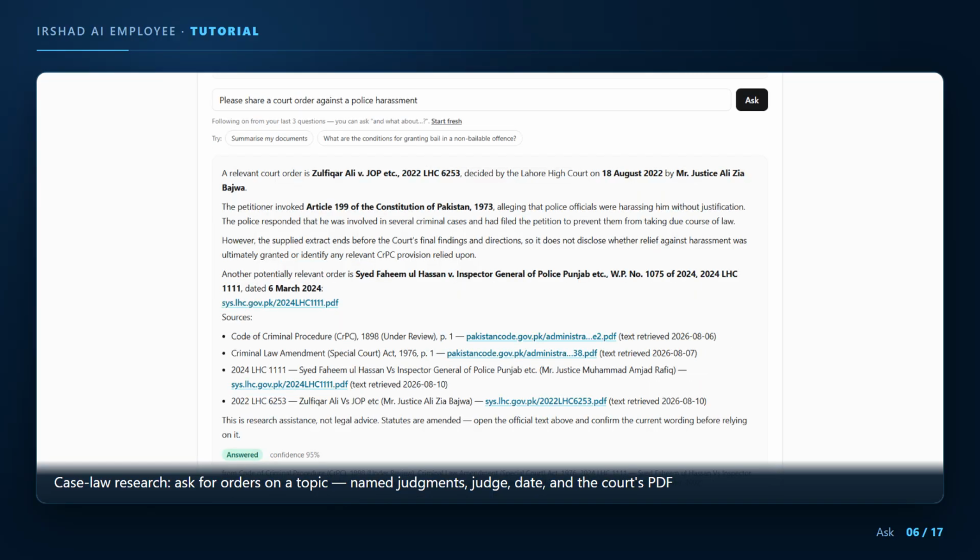It says that the extract it has ends before the court's final findings, so it does not claim an outcome it cannot see. Then it offers a second relevant order with a link. You can also ask for a judgment by its citation. For example, who decided 2025 LHC 846? And it will fetch that exact judgment.